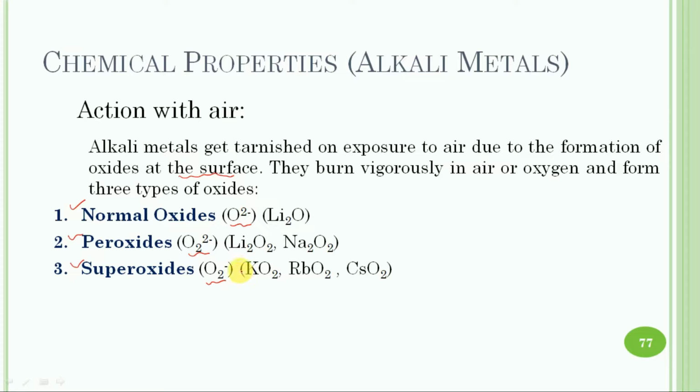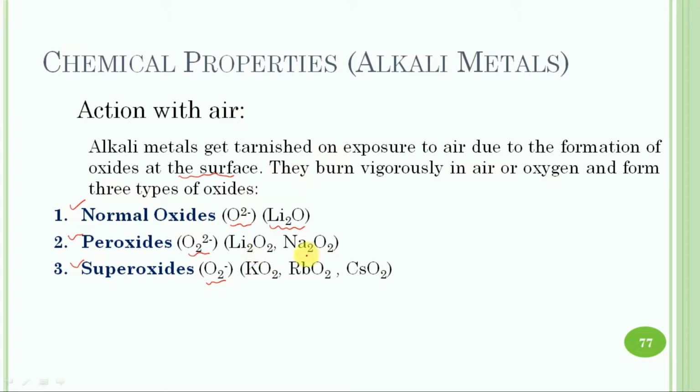When the metals are burnt in a free supply of air, the main product formed depends upon the nature of the metal. Lithium forms only normal oxide with some peroxide.